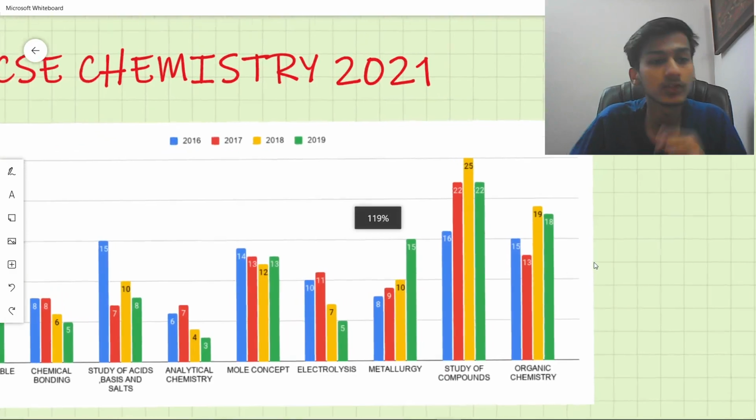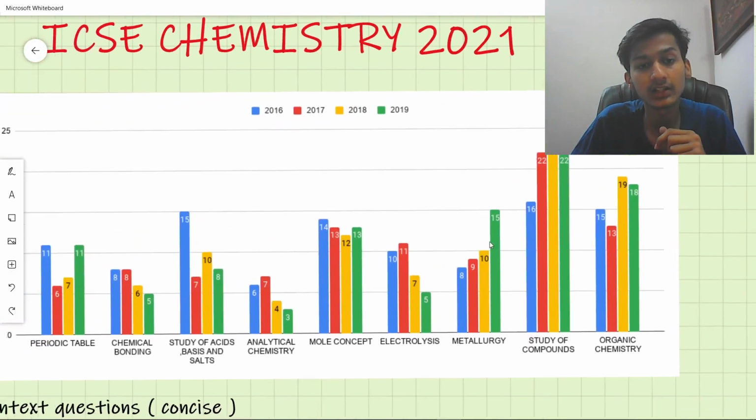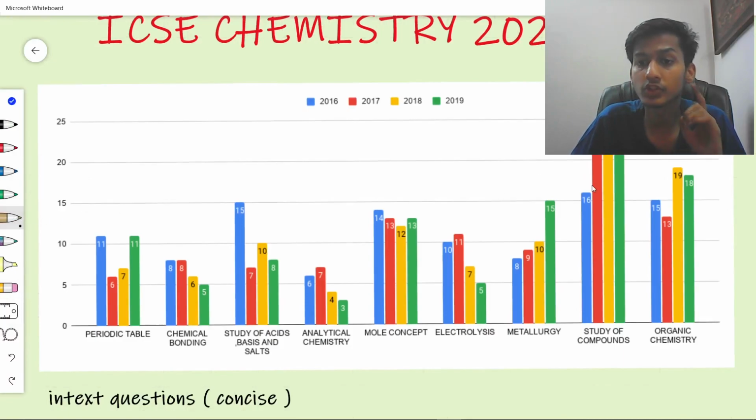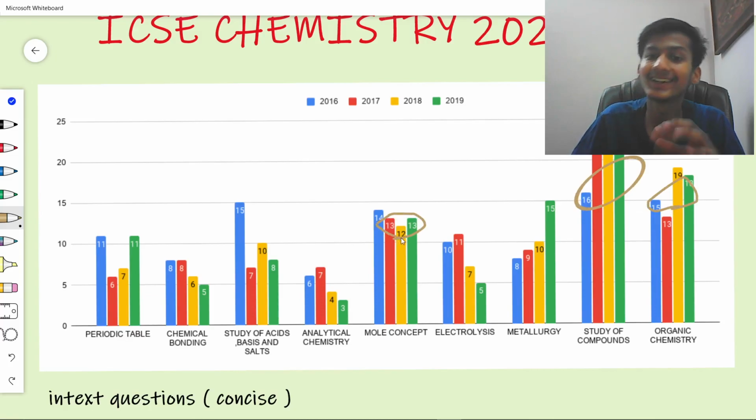So now let's first see the trend analysis for the past 4 years. In this trend analysis, you can surely see the study of compound, organic chemistry, and the mole concept. These are the chapters that carried the highest weightage. I use the word carried. What do I mean by carried? The mole concept syllabus has been highly reduced. So the questions from mole concept will be reduced from 12 to 13 marks to approximately 6 marks only. The weightage of mole concept would shift to the rest of the chapters itself.